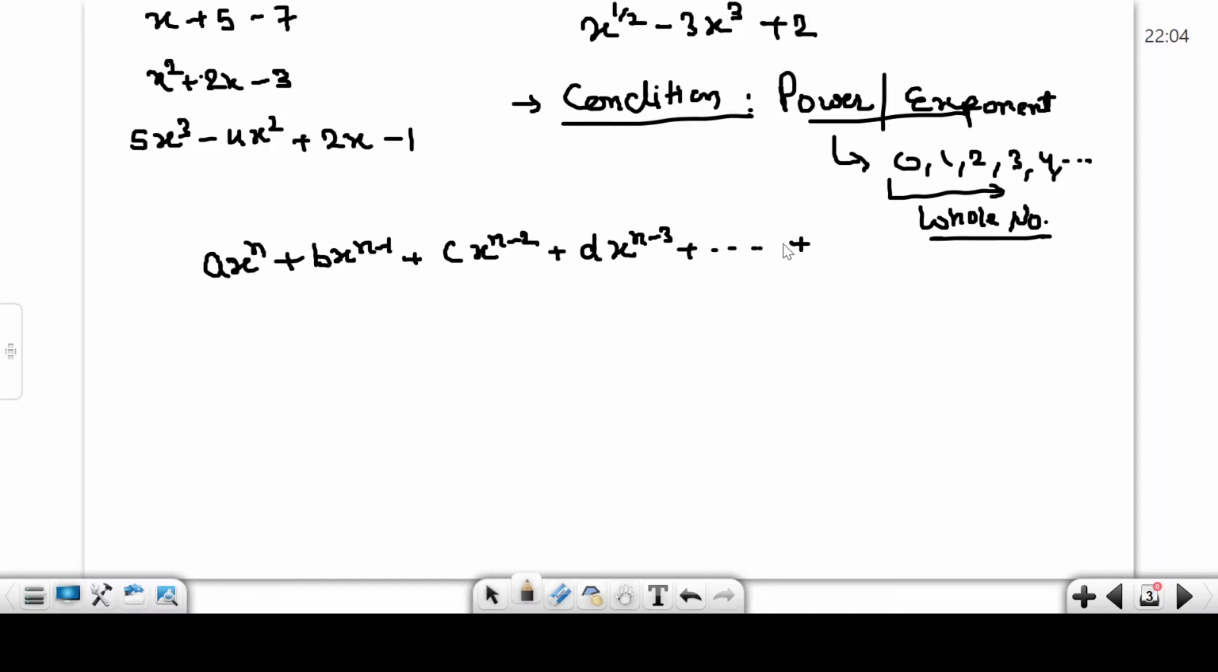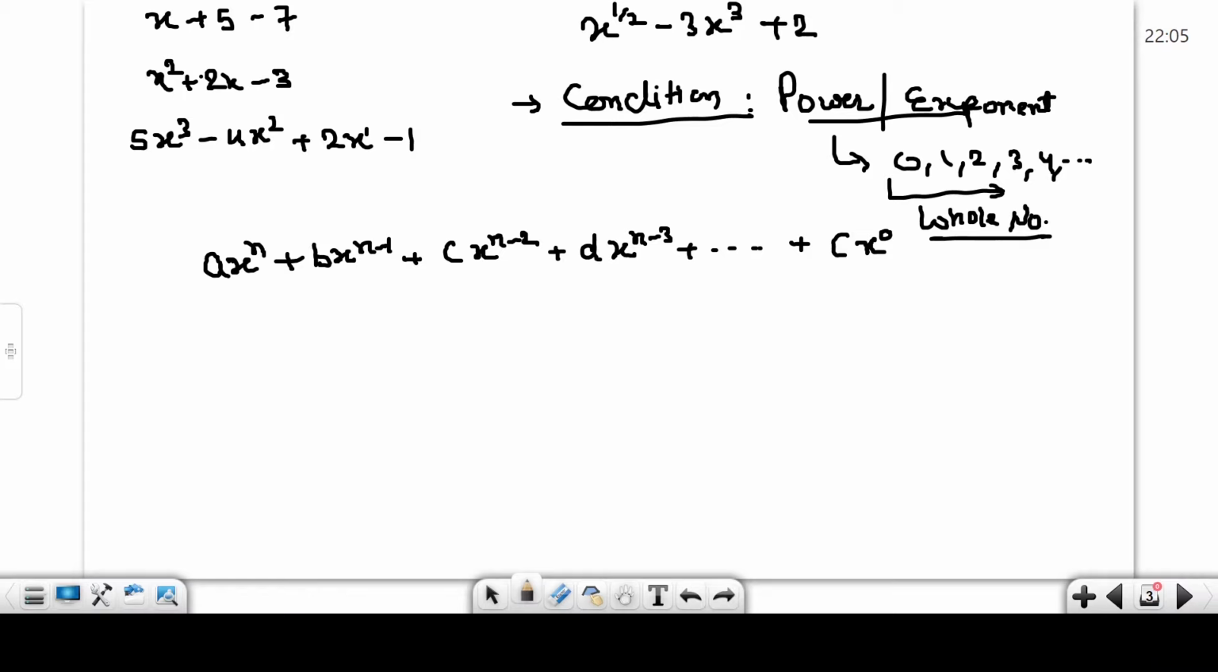And the last is any constant term, where the power of x is 0. I hope everyone understands. When we write like this, n power 3, then 3 minus 1 is 2, 3 minus 1 is 1, then 0. Here the variable power is 0, because any power 0 means 1. That's why we do not write it here.